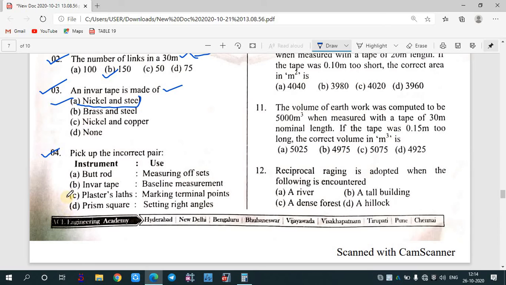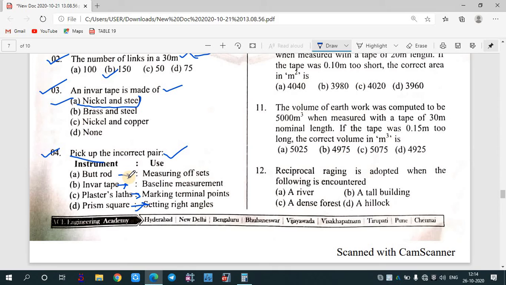Okay. After that, the fourth question is: prism square, plaster lath, invar tape, and butt rod. Now you need to match which is the incorrect pair. We need to find out. Prism square is generally used for measuring right angle. This is correct. Plaster lath is generally used for marking terminal station. This is also correct. Invar tape is used for baseline measurement.